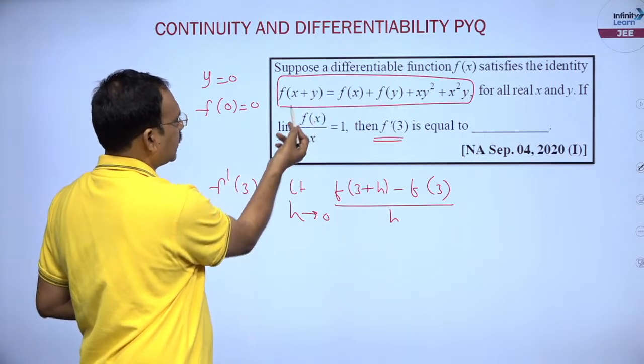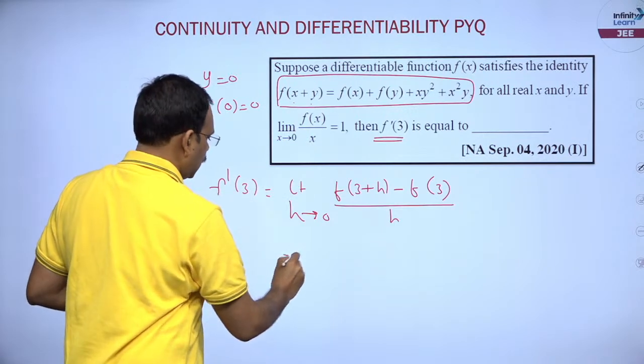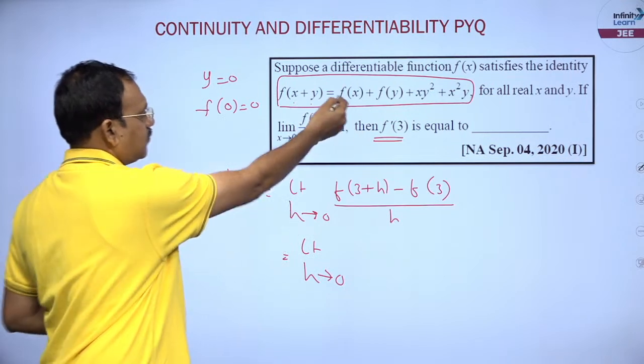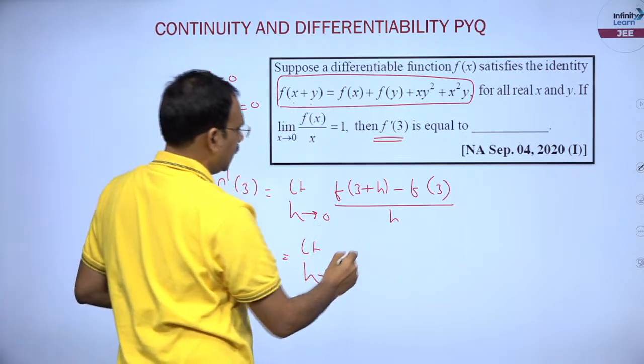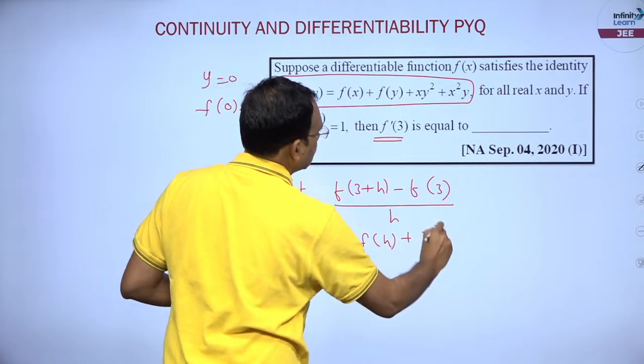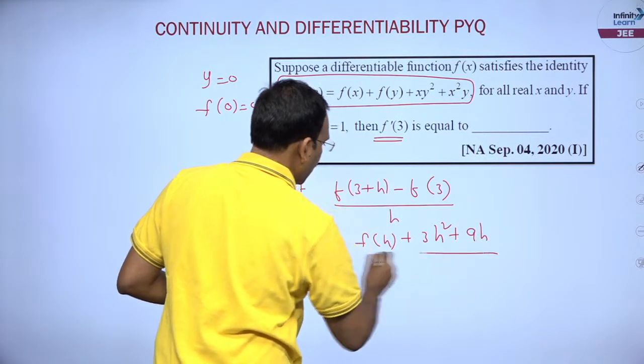So you put x is equal to 3, y is equal to h. You will get limit h tends to 0 of f of 3 plus h minus f of 3, which will become f of h plus 3h square plus 9h, by h.